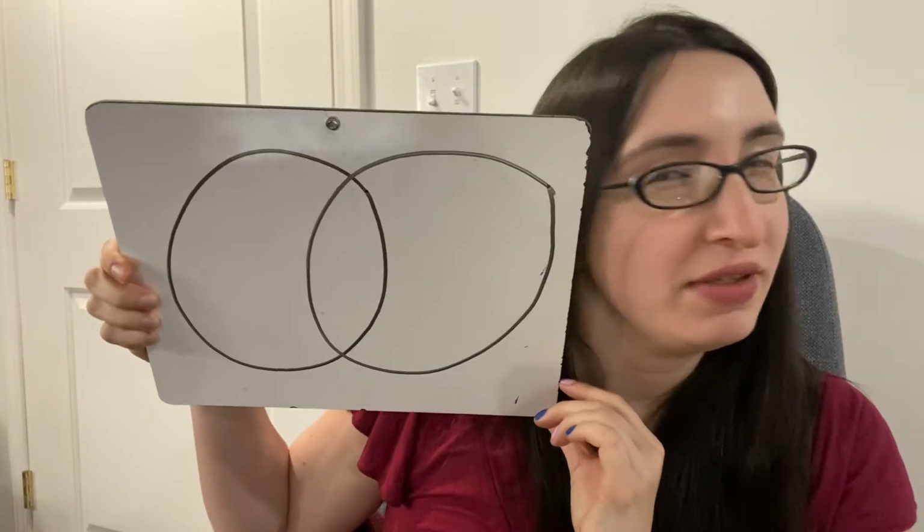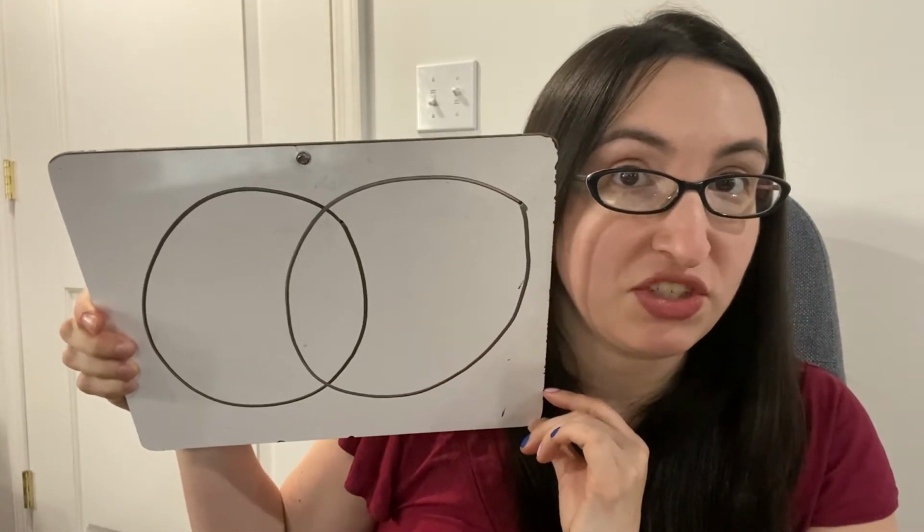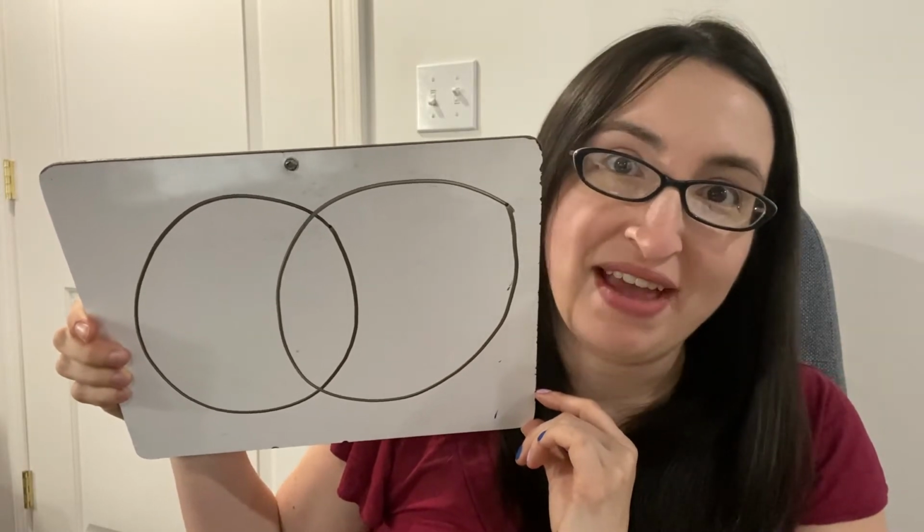Do you remember this? We've used it before in class. This is called a Venn diagram, and it's a way to see how things are the same and different. Well, today we're going to be using one with 3 circles to discuss our 3 stories. First, we're going to do a little bit of practice.